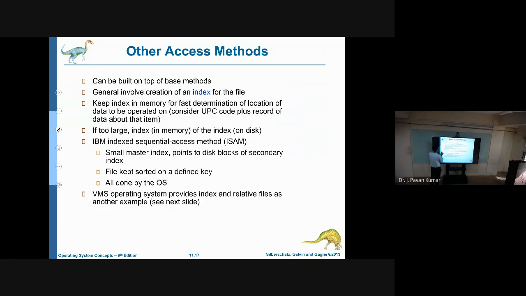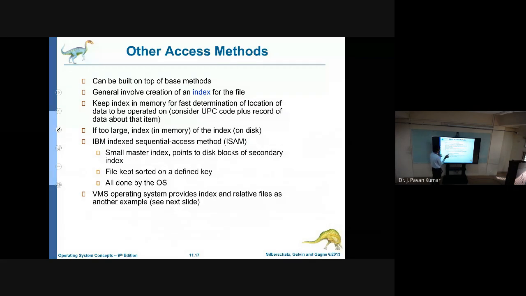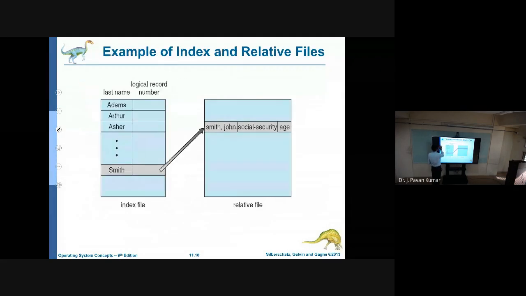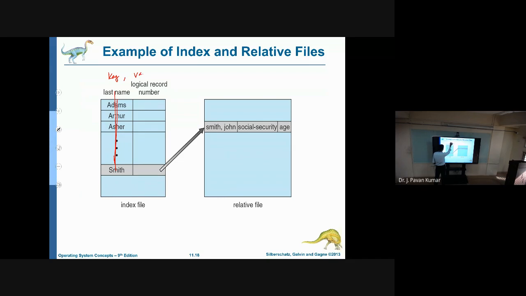Next, other accessing methods: one is indexed, another one is relative. This also we have seen. Indexed means one field will be there, like a key-value pair. By using the key, we search for the value, and retrieve the corresponding value. Based upon that, we are able to locate where the required record exists. That is indexed.